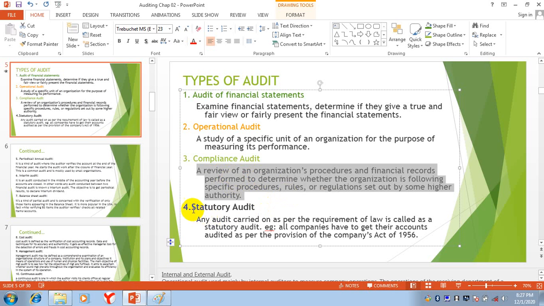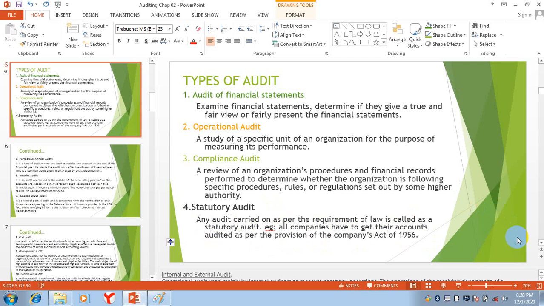Then we discussed statutory audit, the audit that we do as per the requirement of law. Like I told you, for all joint stock companies it is mandatory to audit their accounts and publish their audited financial statements on their websites.